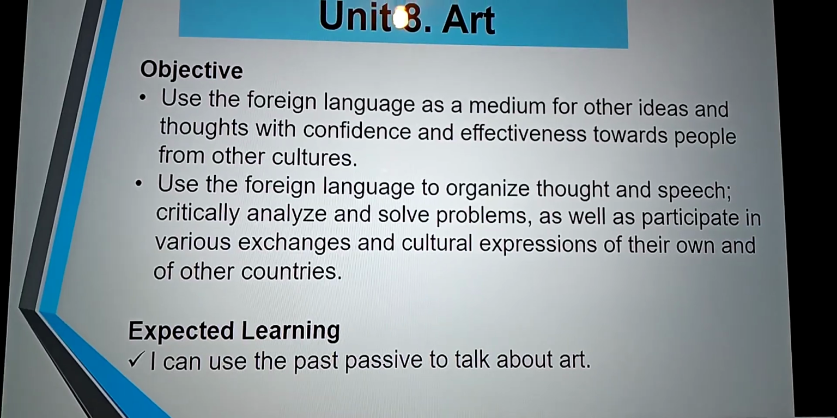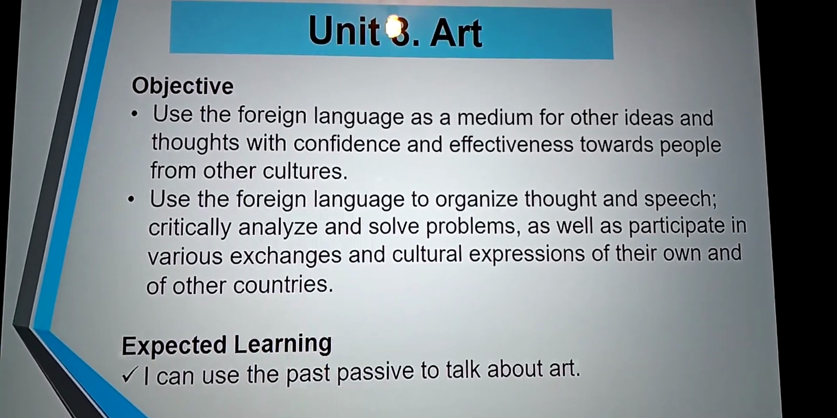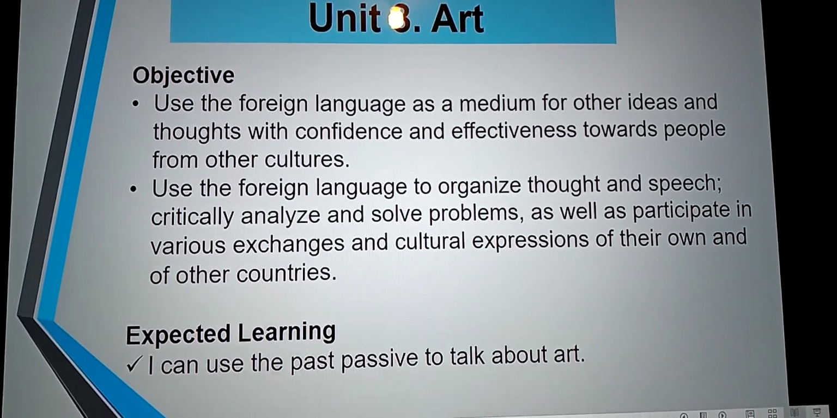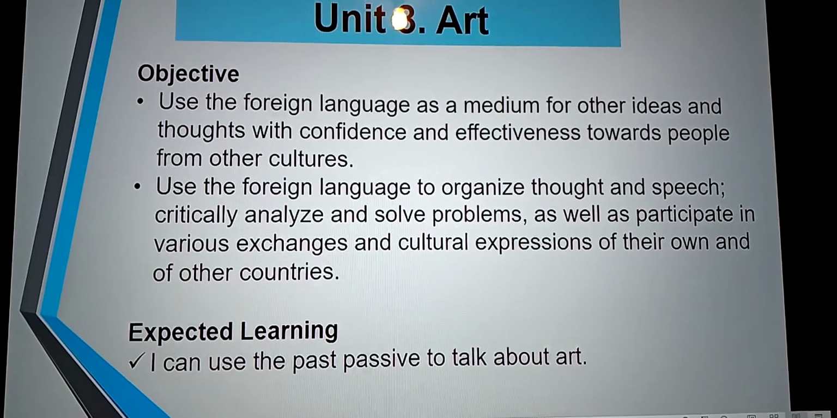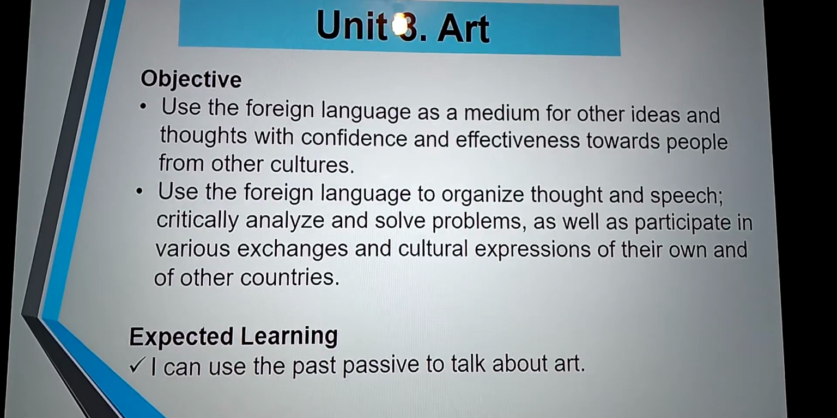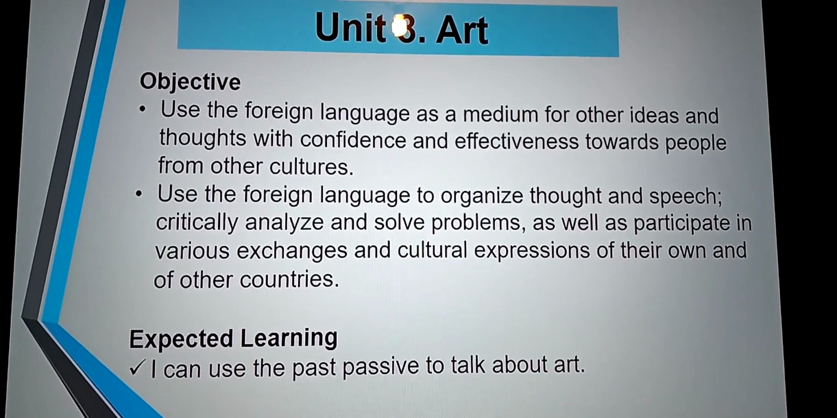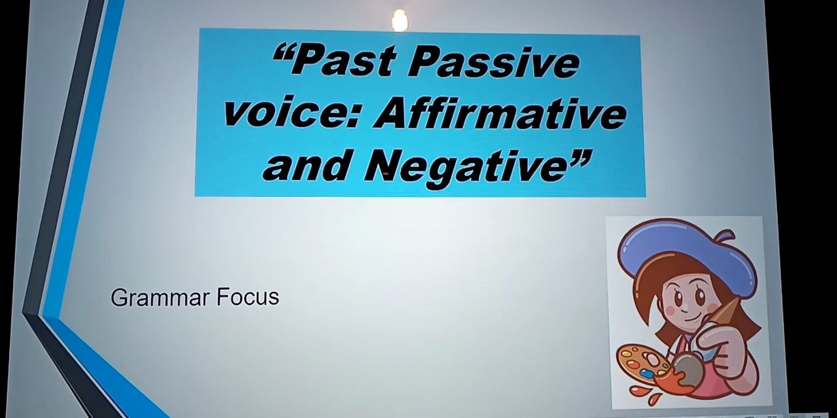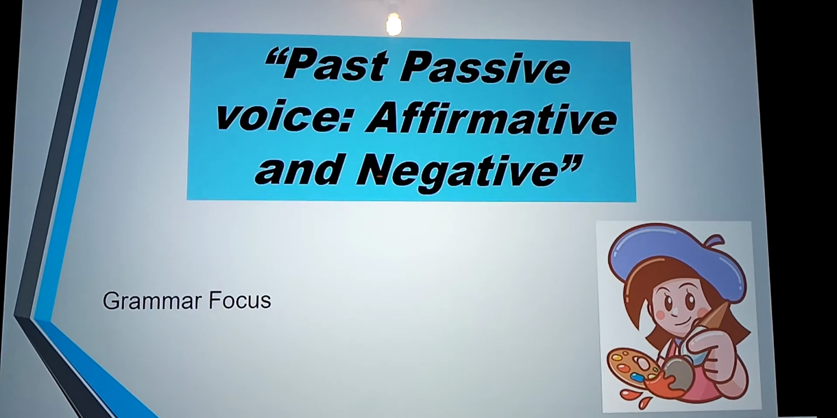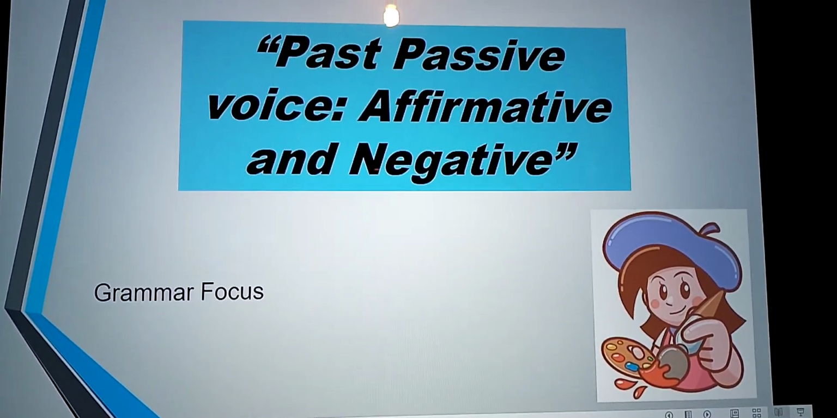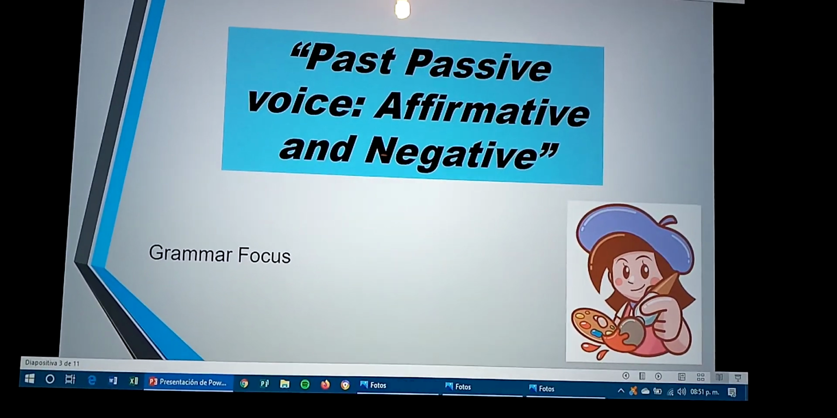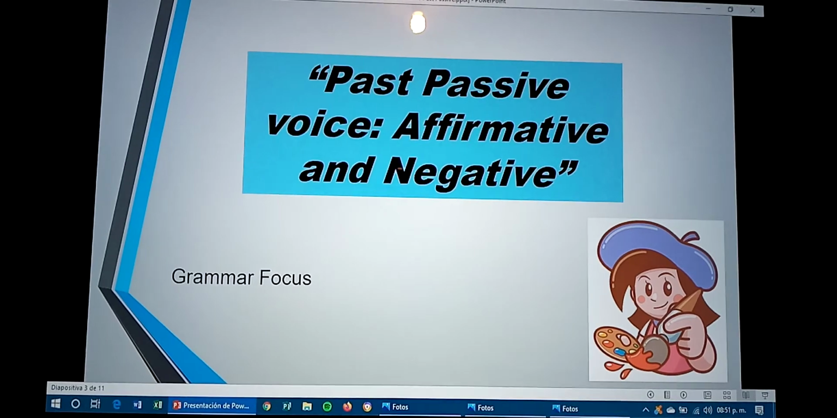Let's see the expected learning. Expected learning is: I can use the past passive to talk about art. Repeat, I can use the past passive to talk about art. This is Unit 8, Art. Past passive voice, affirmative and negative. This is the grammar focus. Grammar focus is past passive voice, affirmative and negative. Let's see the past passive voice.